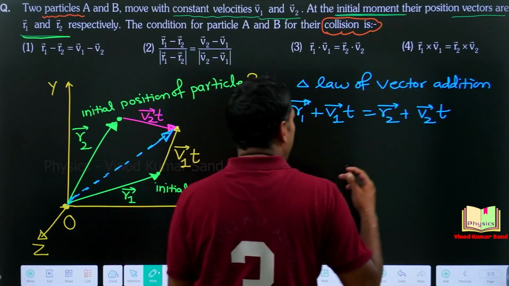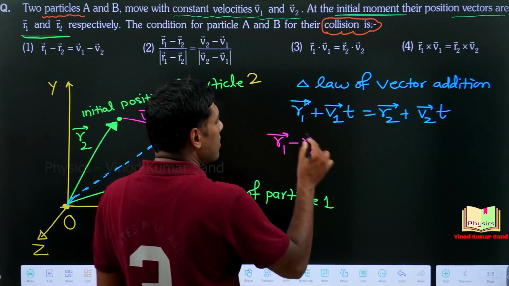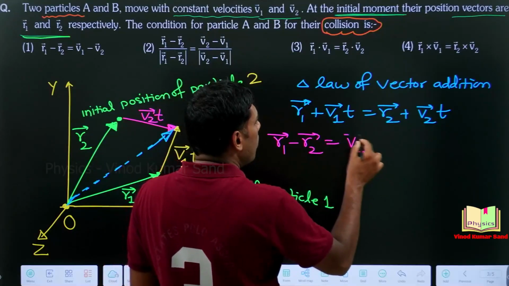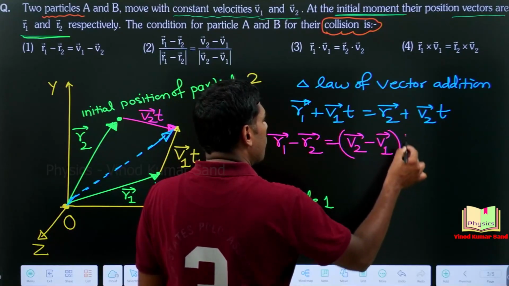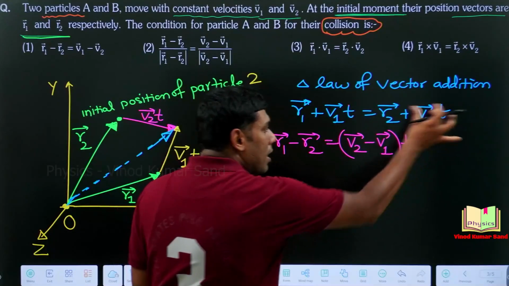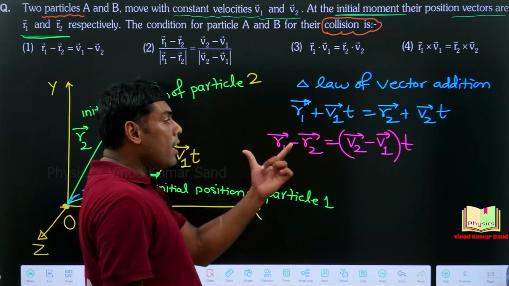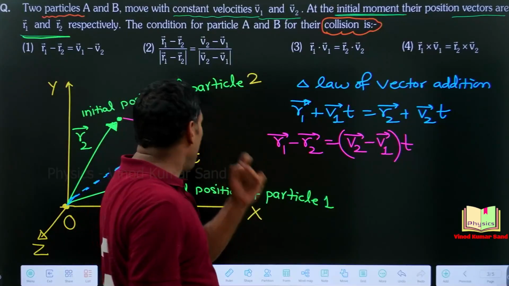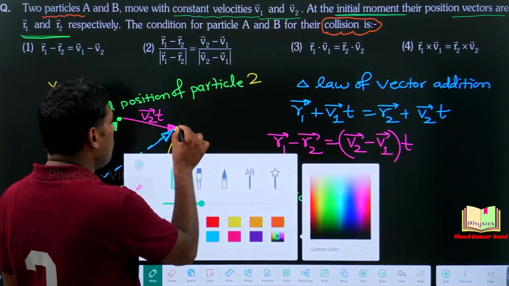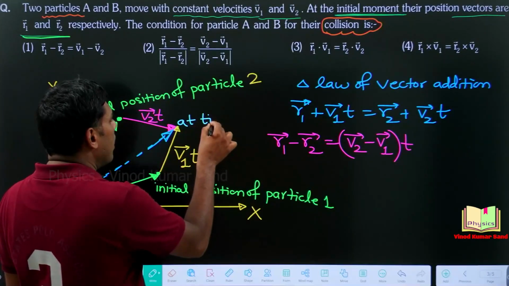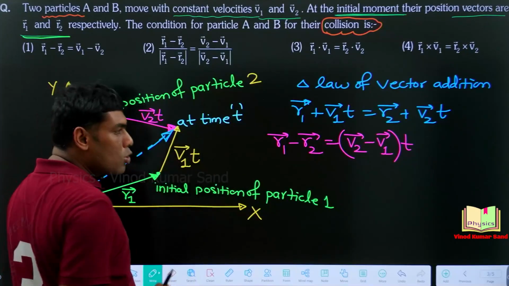Now, simplifying it further, we can write this as r1 vector minus r2 vector is equal to (v2 minus v1)t. I have shifted this term here, so it became negative. Now from here, if you want to determine the moment of the collision, time t, that can be easily solved.